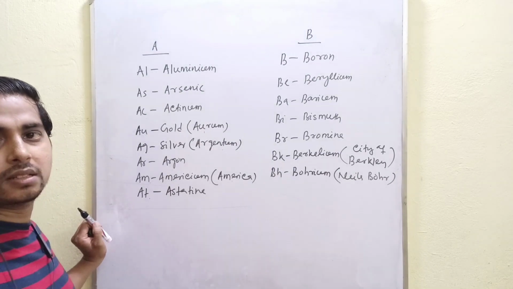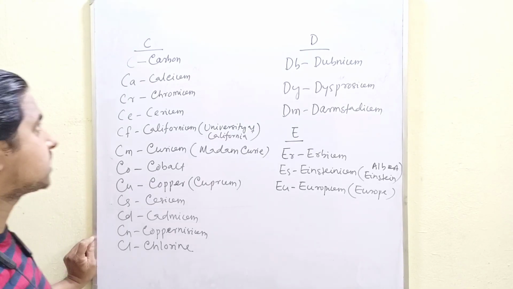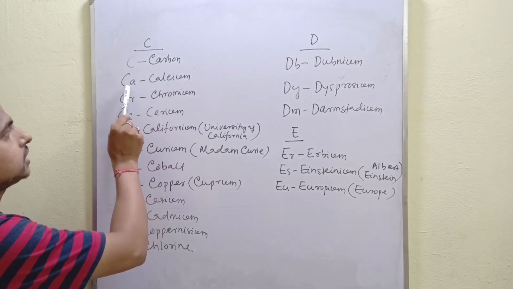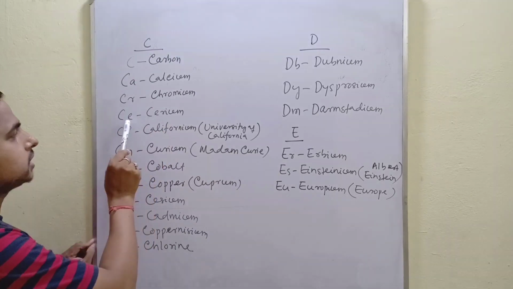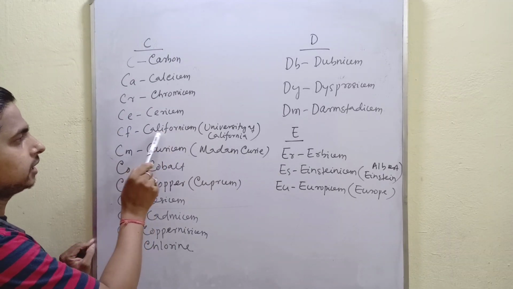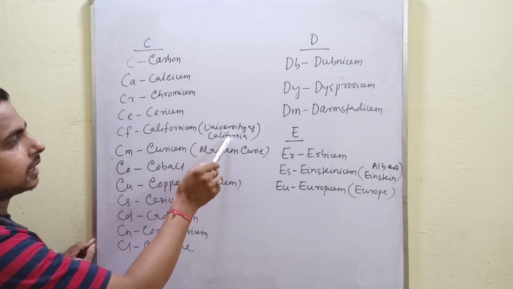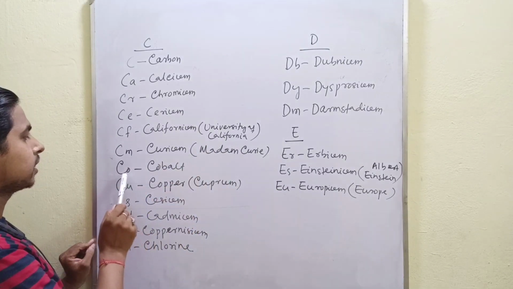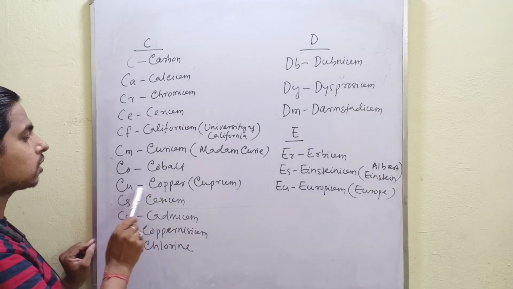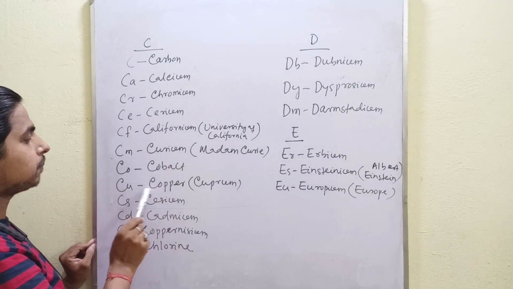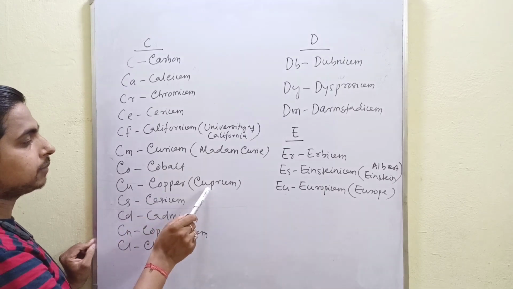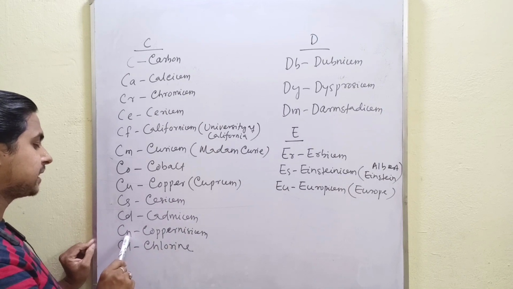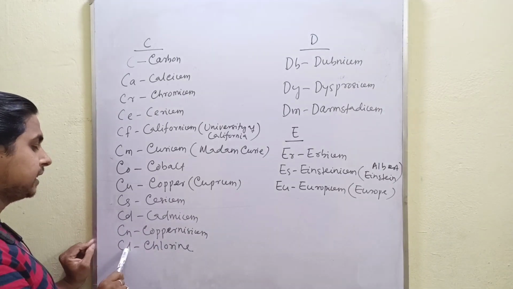Similarly, we can discuss C. We know C for cat, no. C for carbon, calcium, chromium, C for californium from the University of California. C for curium, scientist named Madame Curie. C for cobalt, Cu for copper from the Latin name cuprum. Cs, cesium, Cd, cadmium, Cn, copernicium, Cl, chlorine.